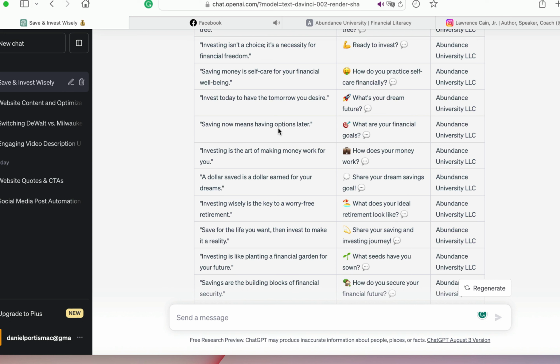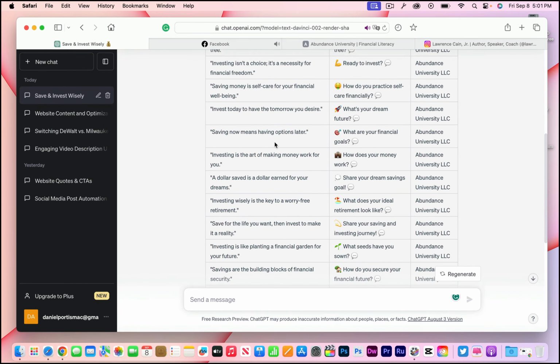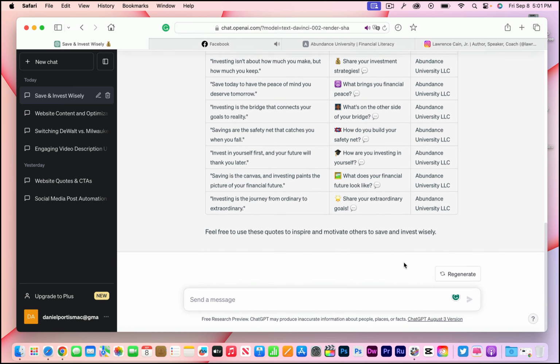Saving now means having options later. It has a little emoji there with a little target on it. What are your financial goals? So that's his call to action. Here's the question he's asking, or the quote that he's creating.